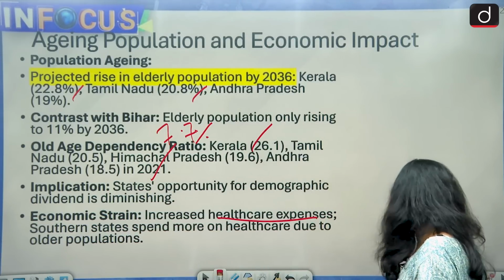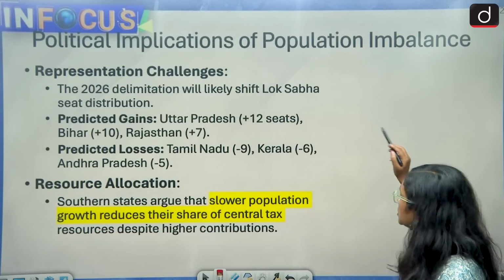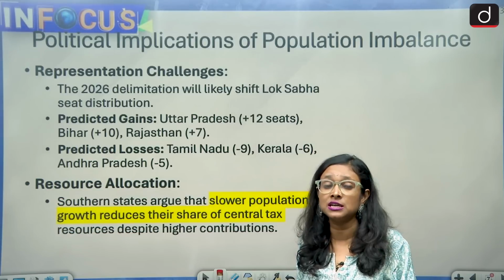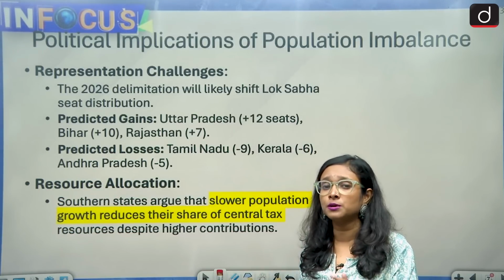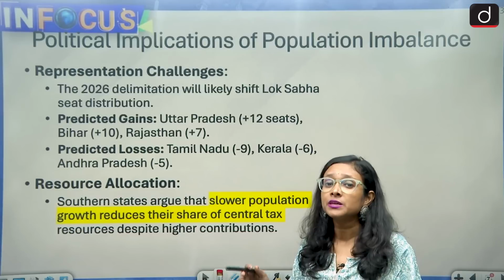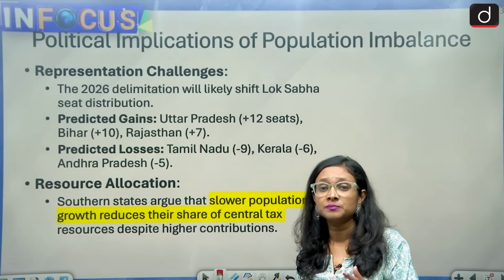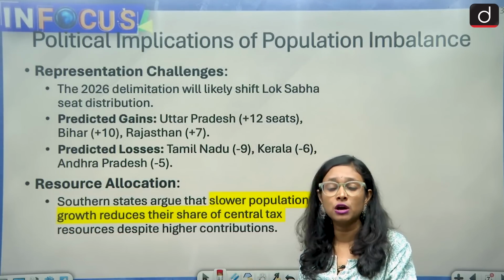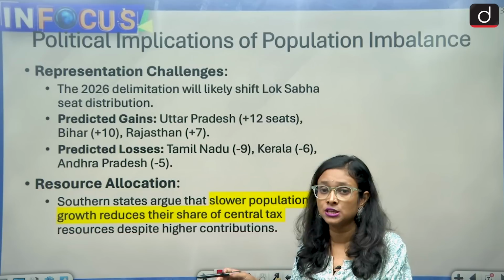Now we'll come to another aspect of it. Another aspect is the political implication of population imbalance. Recently we can see that there was lots of debate on delimitation and women reservation. And why was there so much debate? Because these things are interrelated and correlated. And we can see that the delimitation exercise is halted until 2026, and after 2026 we can have the delimitation exercise.